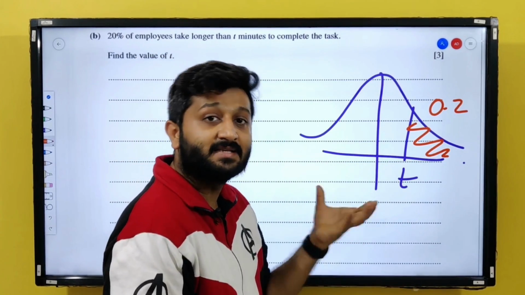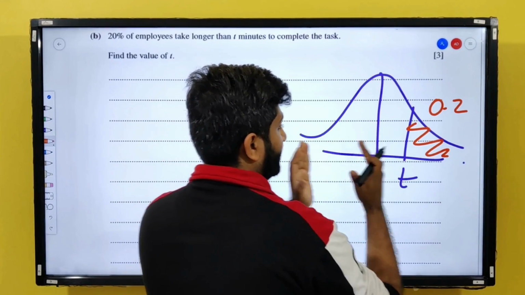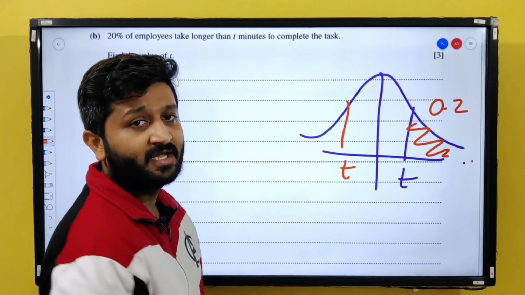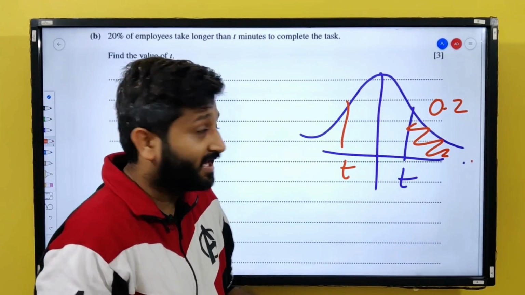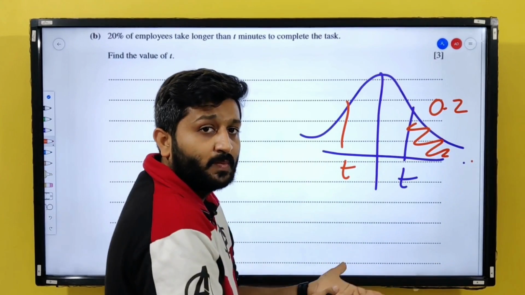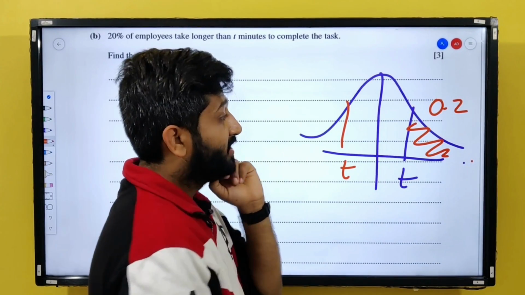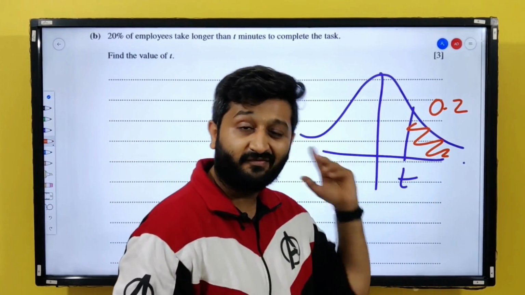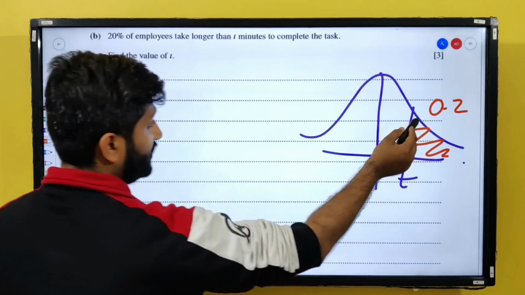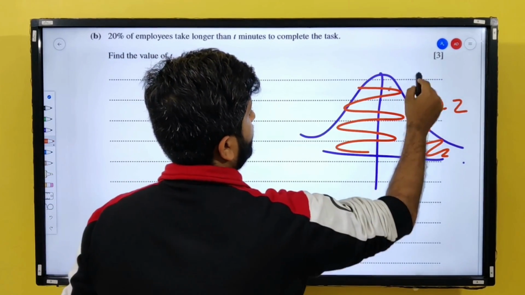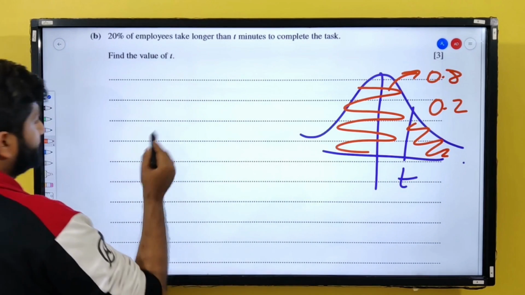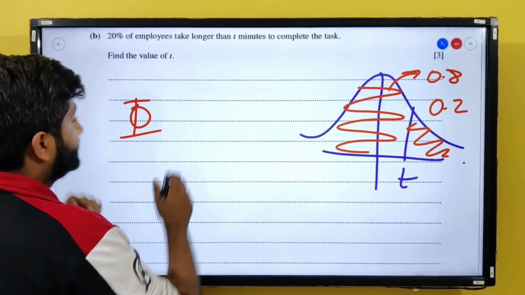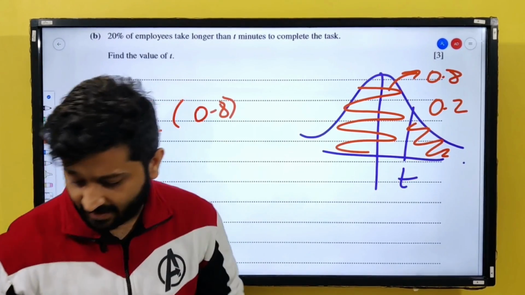Because the graph is symmetric in nature, this much is 0.5, and this is also 0.5. If I had taken my t on the left hand side, this is not possible, because this would obviously be more than 0.5. Thus, the first thing is you are supposed to make sure where your t is going to land, on the left hand side or on the right hand side. So this is 0.2, this is going to be 0.8, right? So now we will have to find the z of 0.8.